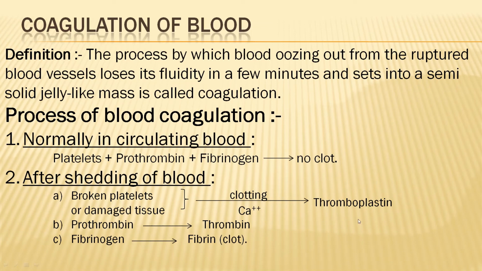This thromboplastin reacts with the protein prothrombin to produce a new substance, thrombin. Now this thrombin in return reacts with another protein found in the plasma, that is fibrinogen, and gets converted into